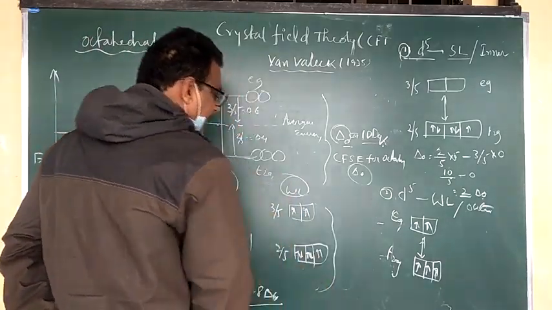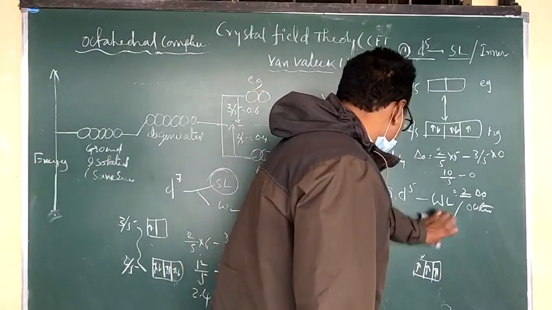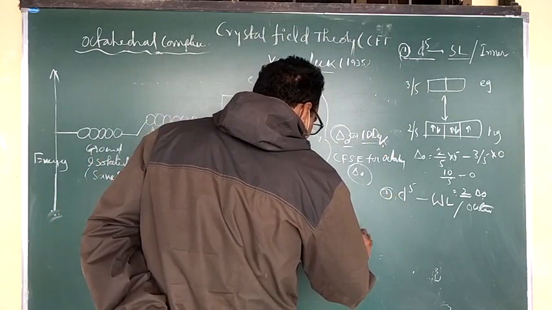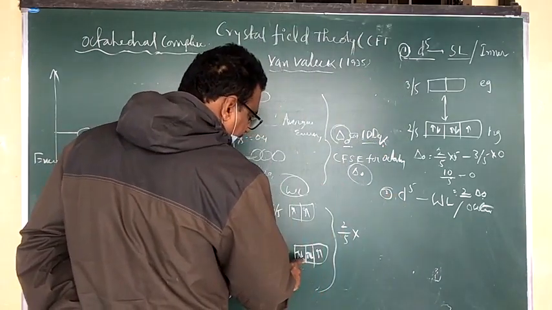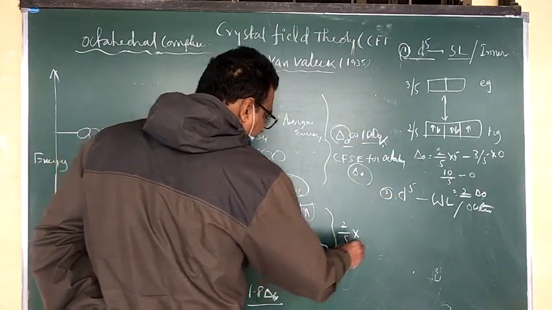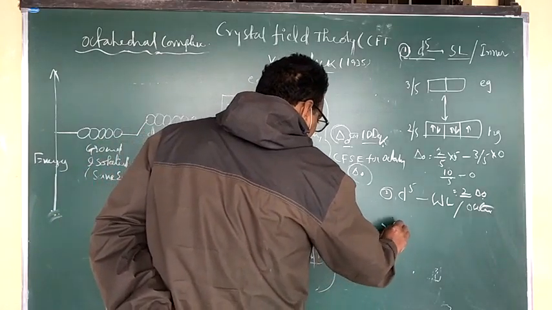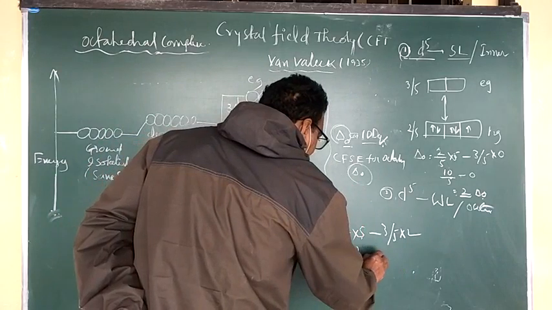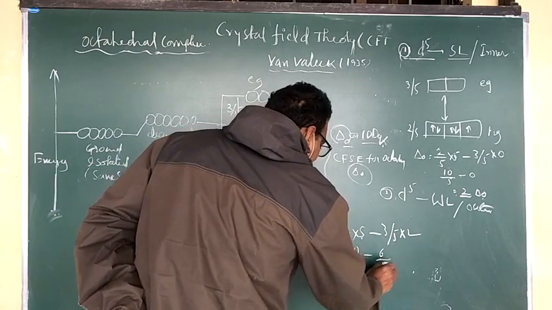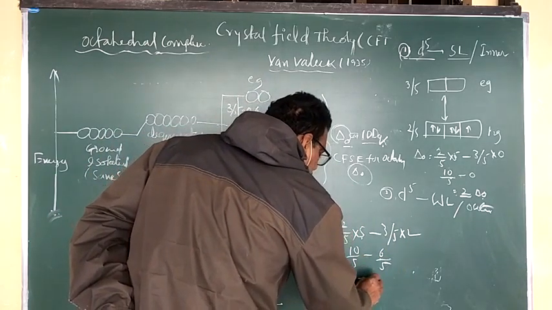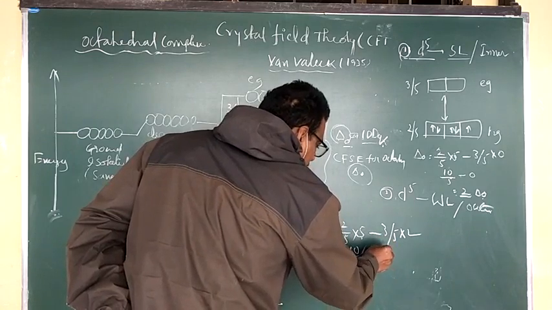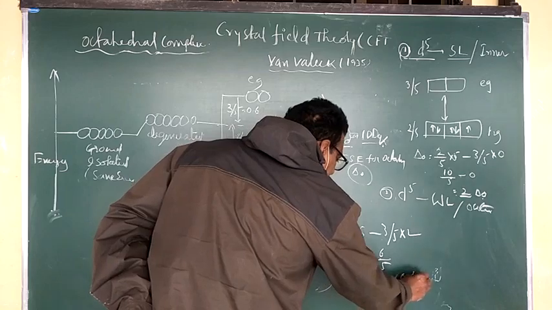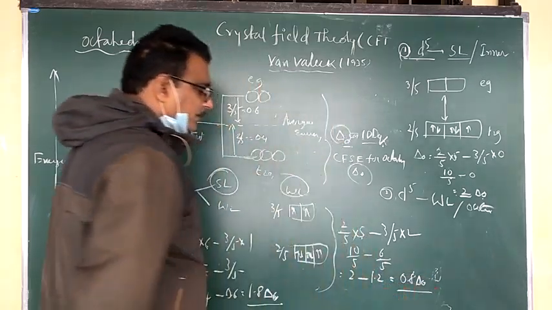How do we calculate Delta 0 for a d7 system with a weak ligand? 2/5 into the number of electrons, 5 in T2g, minus 3/5 into 2, therefore 10/5 minus 6/5, which equals 0.8 Delta 0.